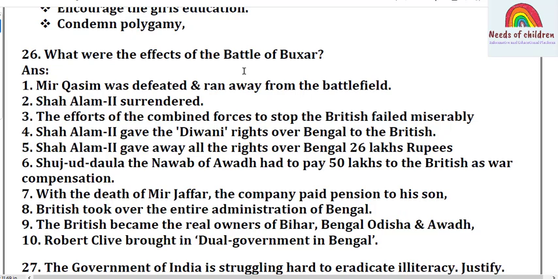Shah Alam II gave the Diwani rights over Bengal to the British. Shah Alam II gave away all the rights over Bengal, for 26 lakh rupees. Shuja-ud-Daula, the Nawab of Awadh, had to pay 50 lakhs to the British as war compensation. With the death of Mir Jafar, the Company paid a pension to his son. The British took over the entire administration of Bengal. The British became the real owners of Bihar, Bengal, Odisha and Awadh.